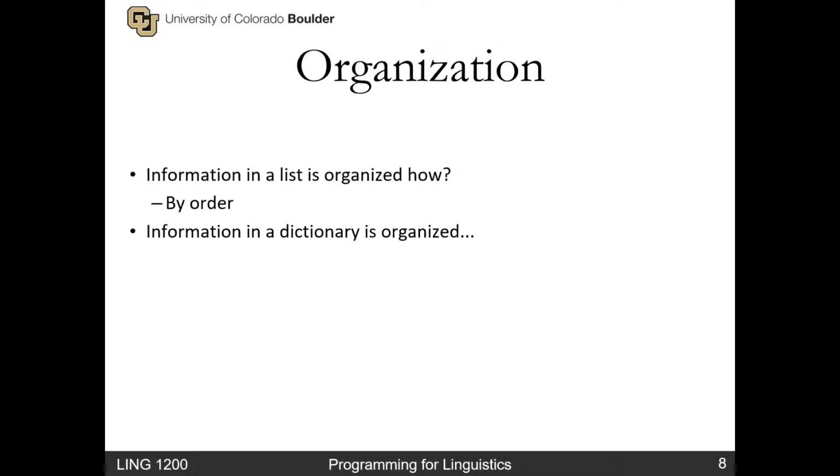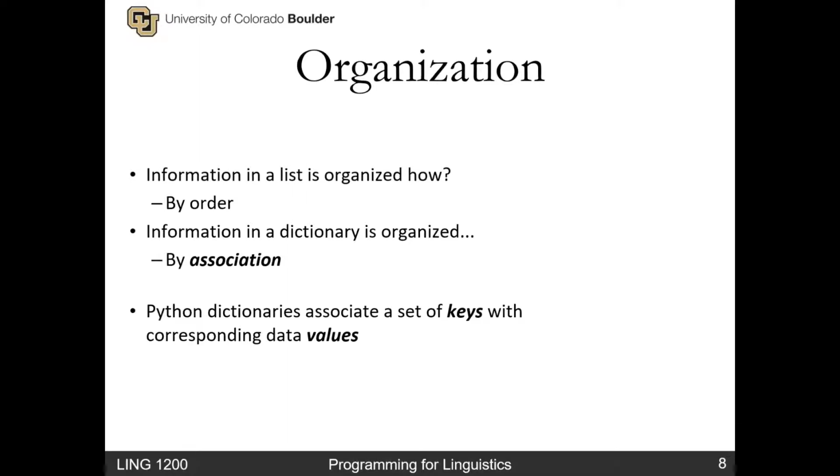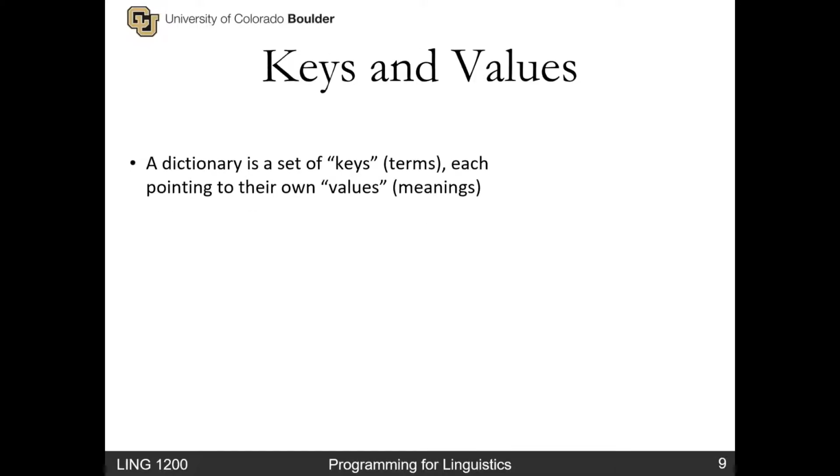However, information in a dictionary is organized by association. So a Python dictionary is a data structure that associates a set of keys, which you create, with a corresponding set of data values, which you create also. So a dictionary is a set of keys, which we can think of as terms or dictionary entries, each pointing to their own values, which we can think of as meanings, and hence the metaphor of a dictionary.